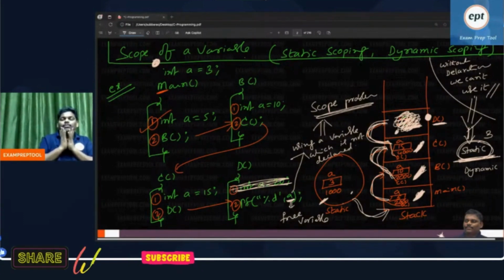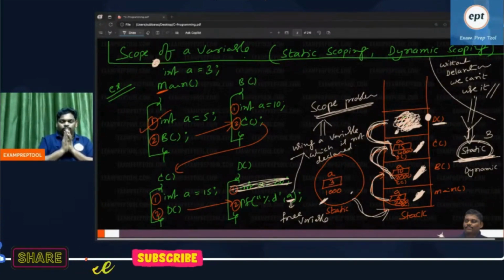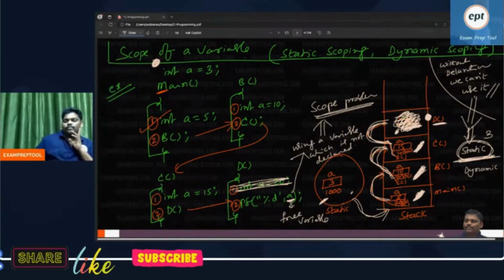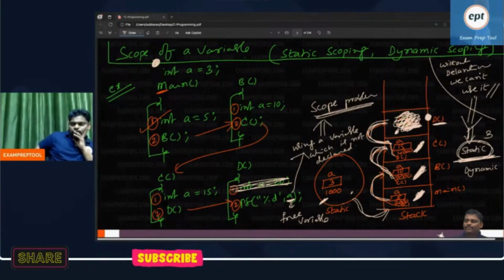Can anyone help, which one is easy and which one is difficult? Solving the problem early or solving the problem afterwards, which is easy? Static is easy. Dynamic is complex.